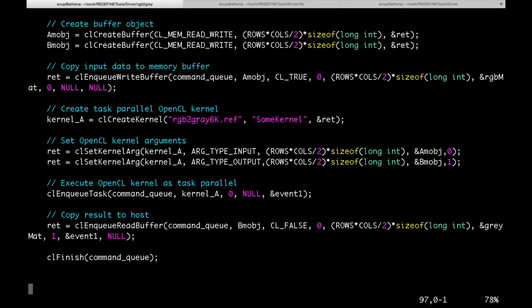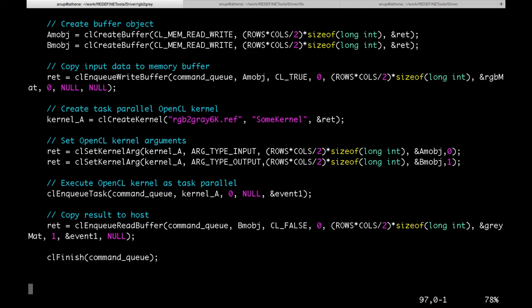Here, we have an image processing application running on the host. The host application captures color images and sends it to the Redefine accelerator. The color image is converted to grayscale on Redefine. This compute-intensive part of the application is offloaded as a kernel to be executed on the Redefine accelerator.